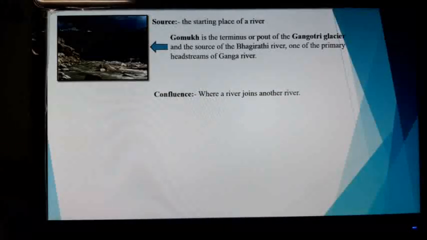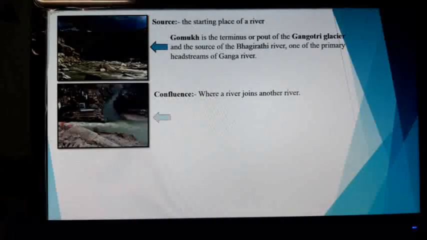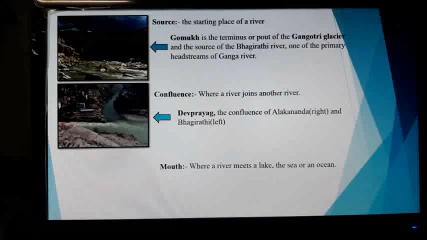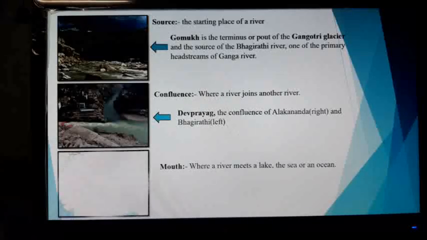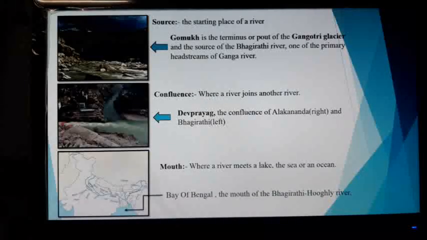Now confluence: where a river joins another river. You can see the image, and this is Devprayag, the confluence of Alaknanda on the right side and Bhagirathi on the left side. Mouth: where a river meets a lake, the sea, or an ocean. Now the marked area is the Bay of Bengal, which is the mouth of the Bhagirathi Hooghly River.